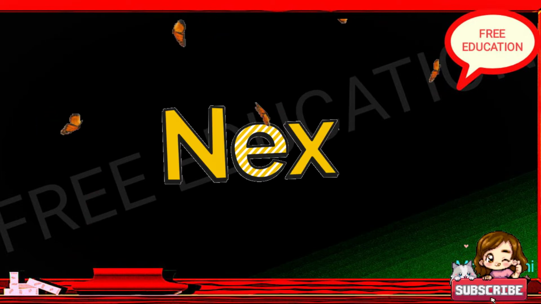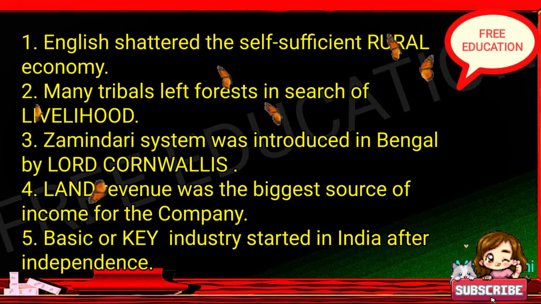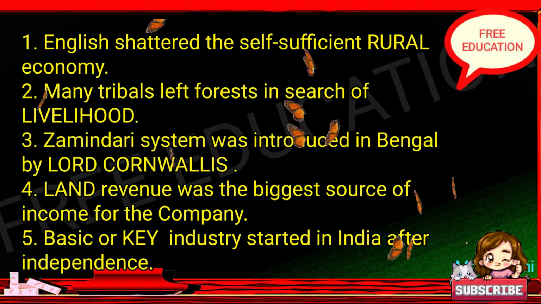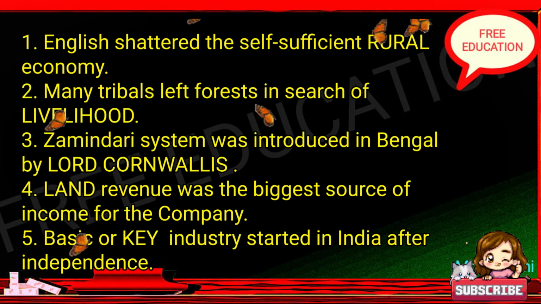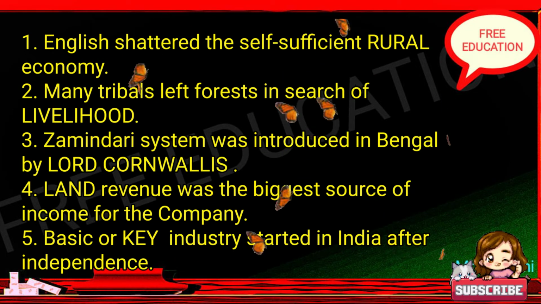Next we discuss question B. Fill in the blanks. 1. English shattered the self-sufficient rural economy. 2. Many tribals left forests in search of livelihood. 3. Zamindari system was introduced in Bengal by Lord Cornwallis. 4. Land revenue was the biggest source of income for the company. 5. Basic or key industry started in India after independence.